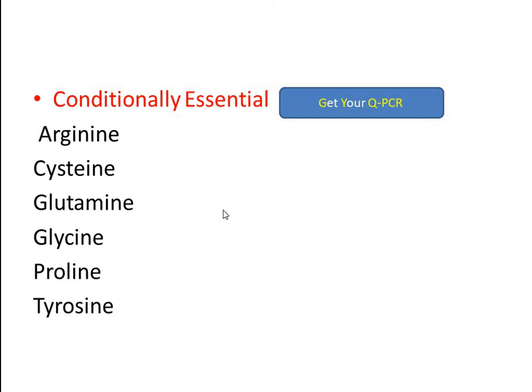There are some amino acids which are semi-essential, meaning they are synthesized in our body but in trace amounts, or they are not sufficient for our daily needs, and that's why we have to take them from the diet. So these amino acids include arginine, cysteine, glutamine, glycine, proline and tyrosine. They can be remembered by this sentence, get your qPCR. So these 6 amino acids are conditionally essential in our body.